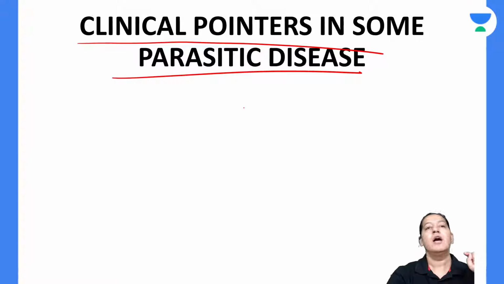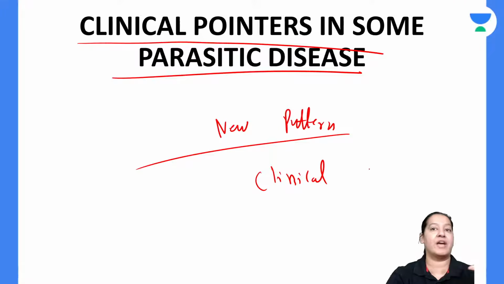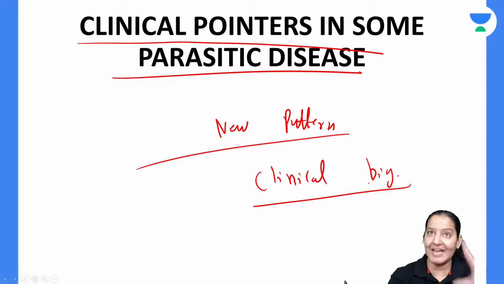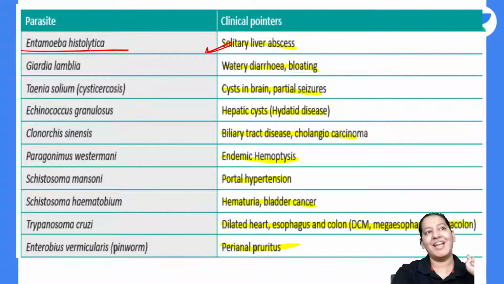What do you mean by that? In the latest pattern, most exams have shifted from one-liners to clinical questions. Now in the exam, most of the questions are big, lengthy clinical questions. In these questions, there are some important points pointing towards important parasitic diseases. For example, if you get solitary liver abscess, the examiner means Entamoeba histolytica. Entamoeba histolytica is the only parasite which causes solitary liver abscess.